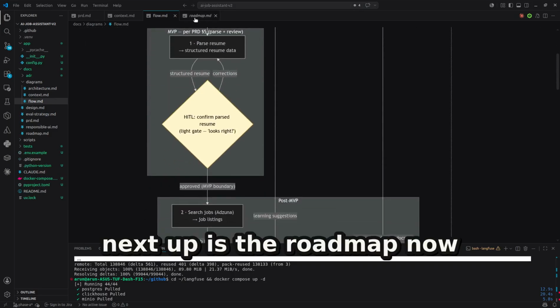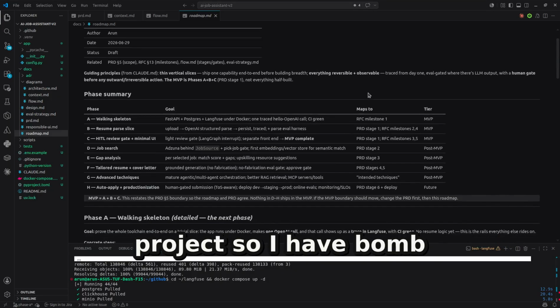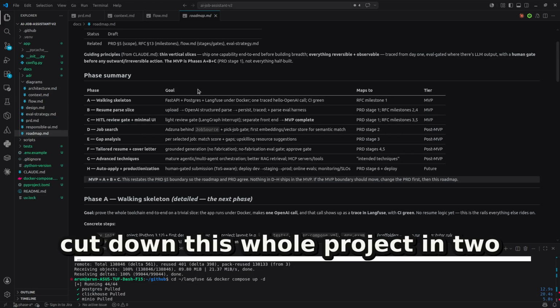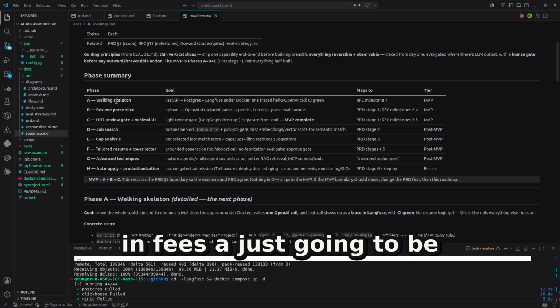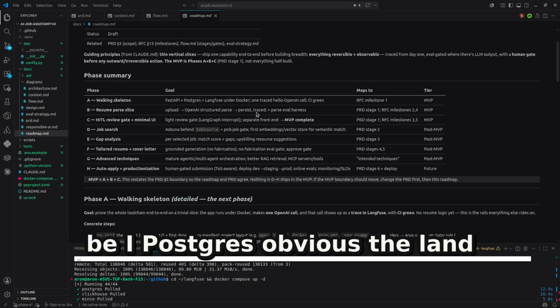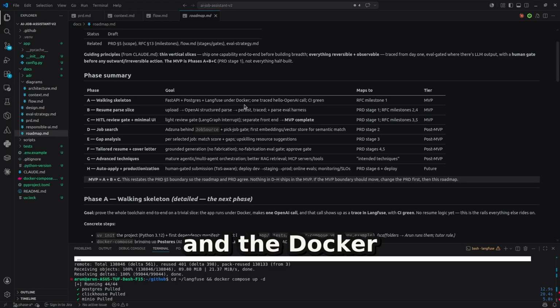Next up is the roadmap. Now, how are we going to build this project? I have cut down this whole project into pieces, into phases. We are calling them phase A to H. In phase A, it's just going to be a walking skeleton with FastAPI, the Postgres database, Langfuse for the monitoring and evals, and Docker.